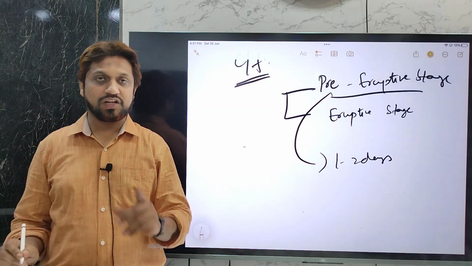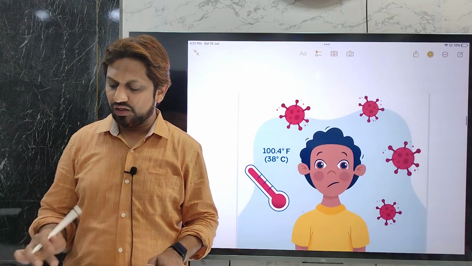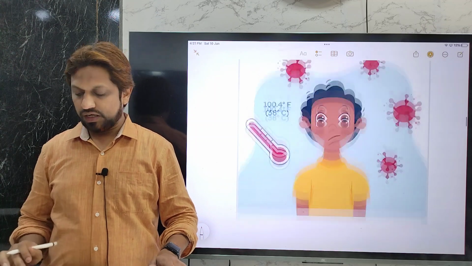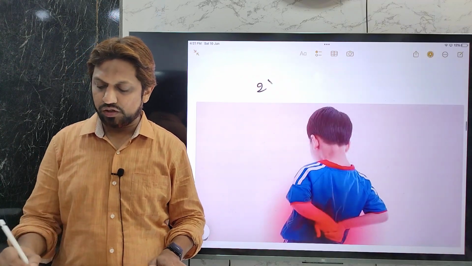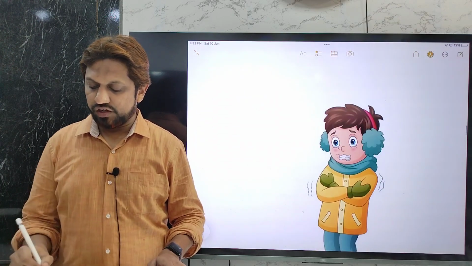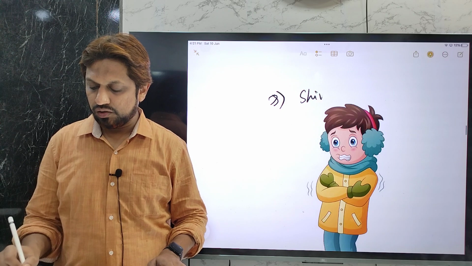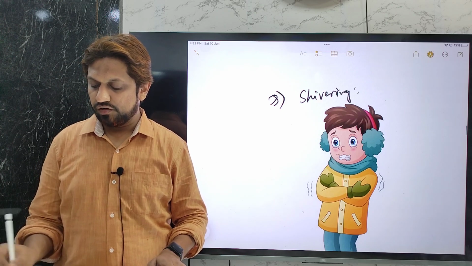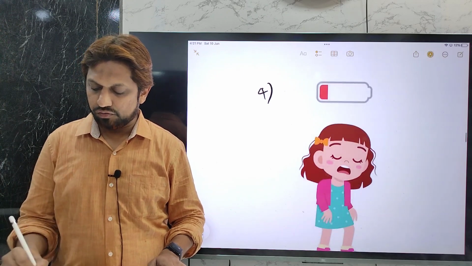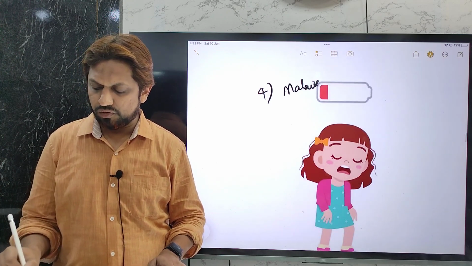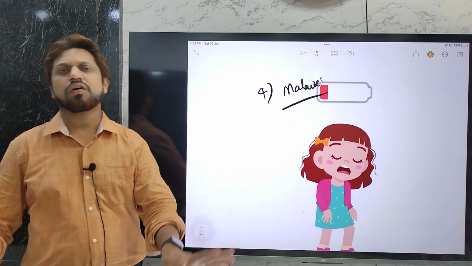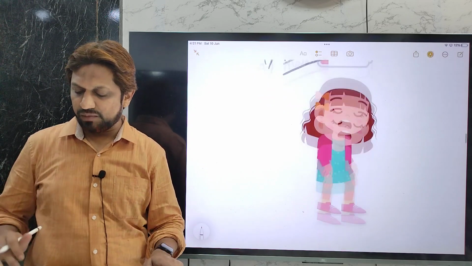So before the appearance of the rash, what signs and symptoms will appear? One thing is fever. A child may complain of fever, then backache, then shivering, that is, a feeling of cold. These are the possible clinical features noted. Then finally tiredness, also known as malaise. So these are some prodromal symptoms seen before the appearance of the rash. Many times the symptoms are not there, and directly there will be the eruptive stage.